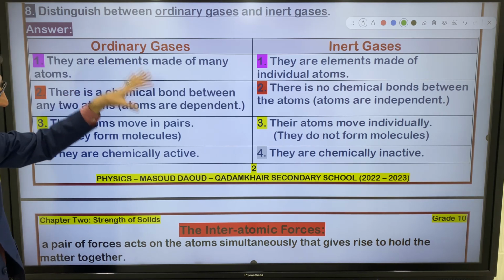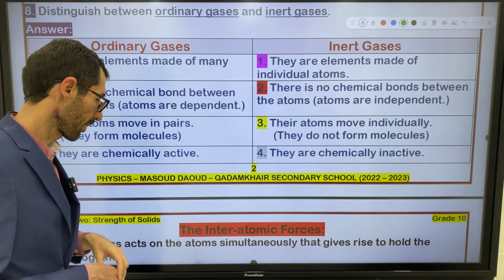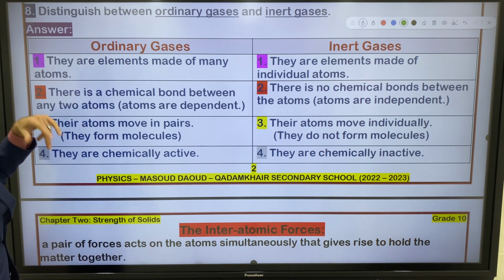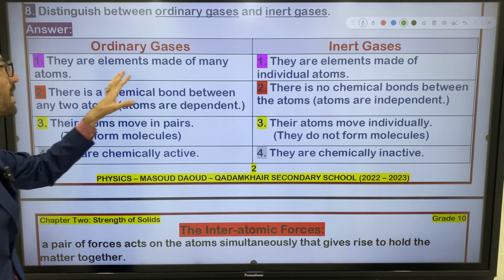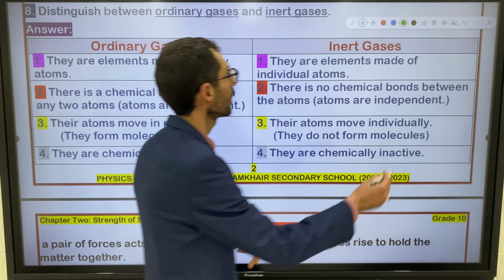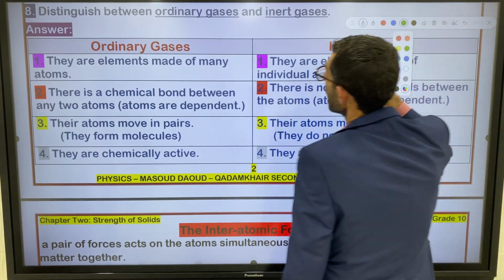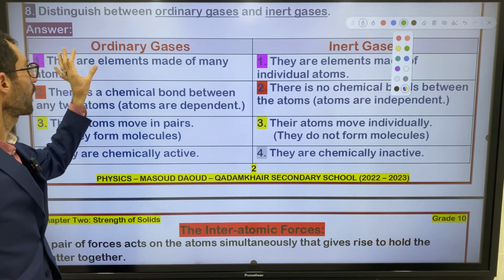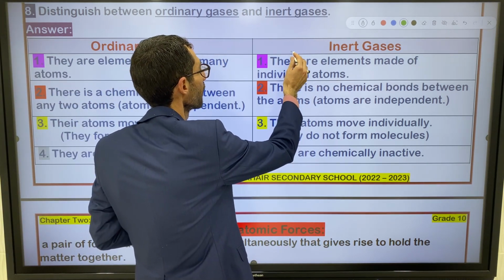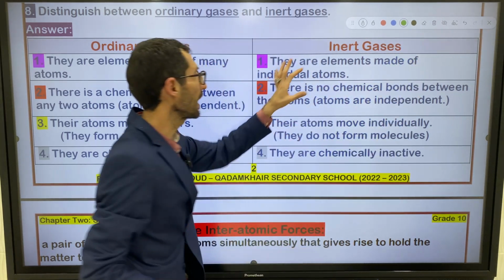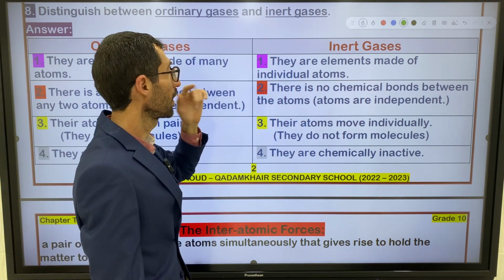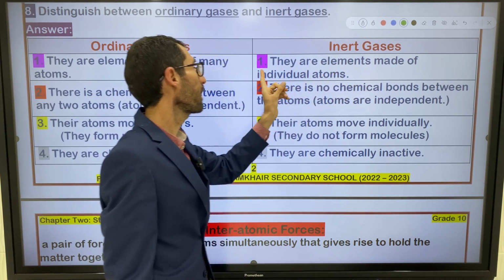This is the answer. I answered it in a table for better understanding. Ordinary gases, number 1, the first difference: they are elements made of many atoms. The first difference here, for ordinary gas, I read it for you. Right now for the inert gas, or I can say noble gases. If you say inert gas or noble gas, it doesn't matter, as you like. They are elements made of individual atoms.